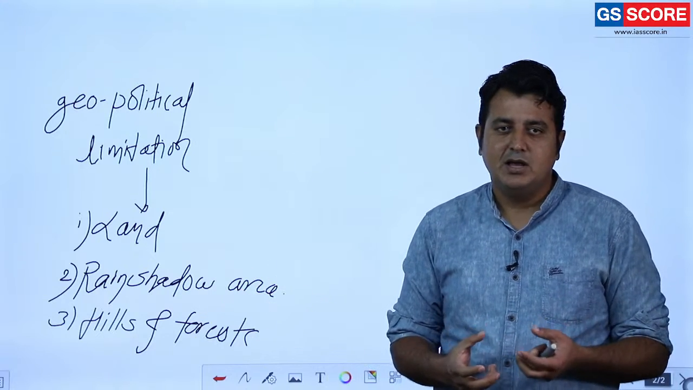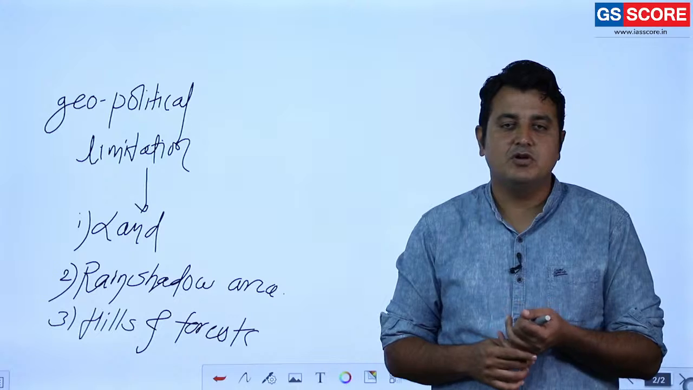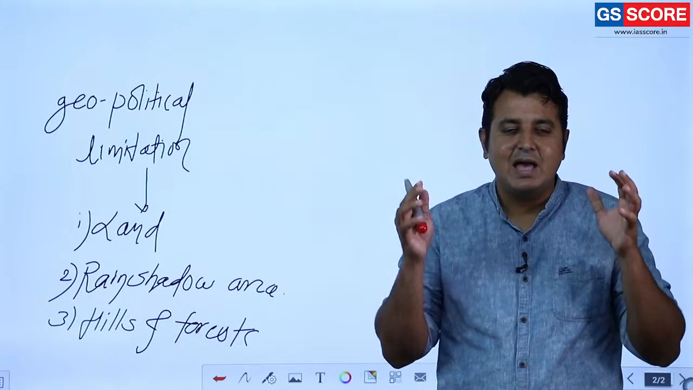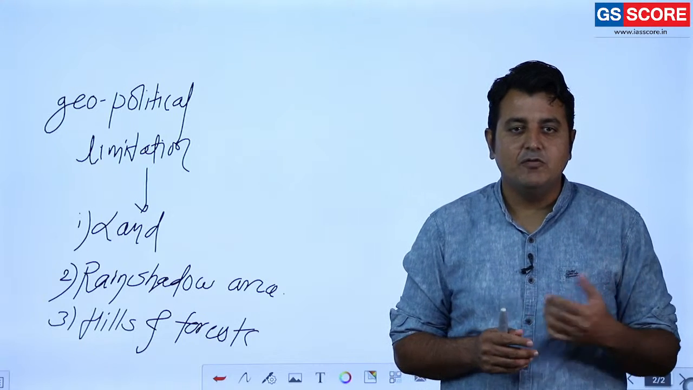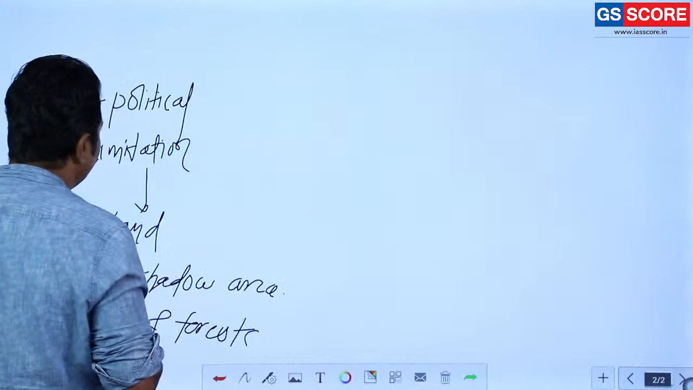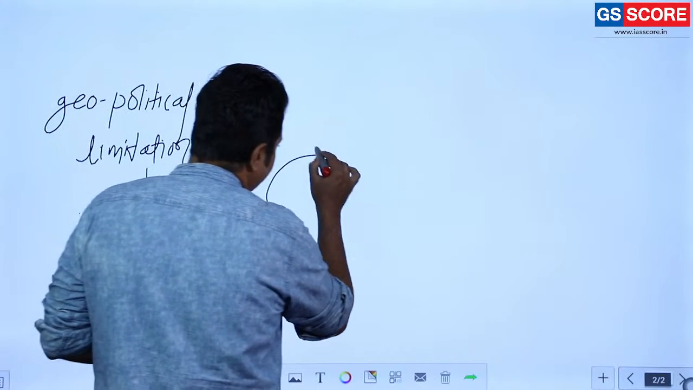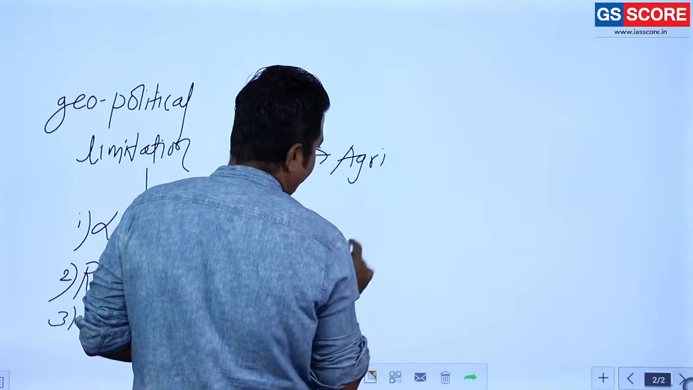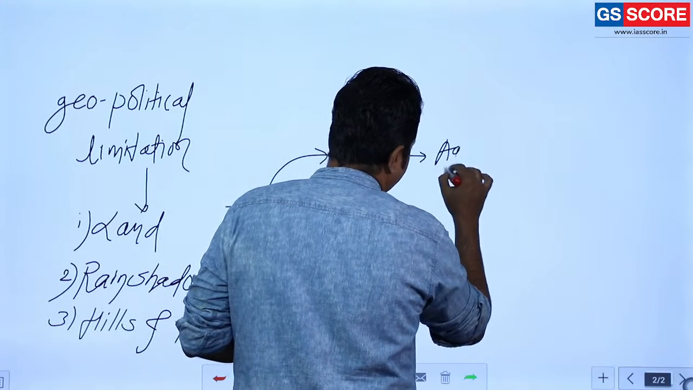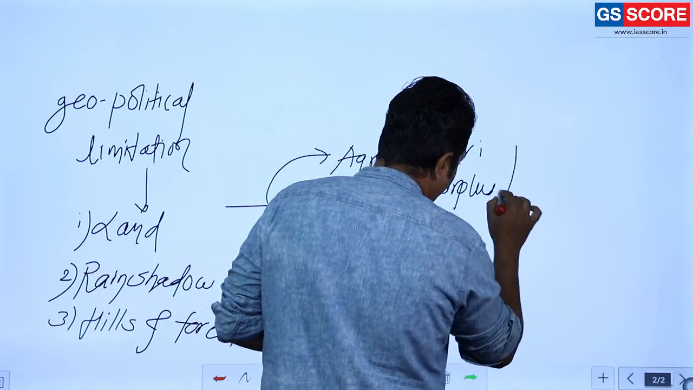So the land is a problematic thing; second, the most important is the rain shadow area; and third, hills and forests are present. So do you really think that they will have ample production in the field of agriculture? Of course not. So what was the problem? The geographical area had two aspects. First, in the agriculture field, output is less, so agriculture surplus is also less.